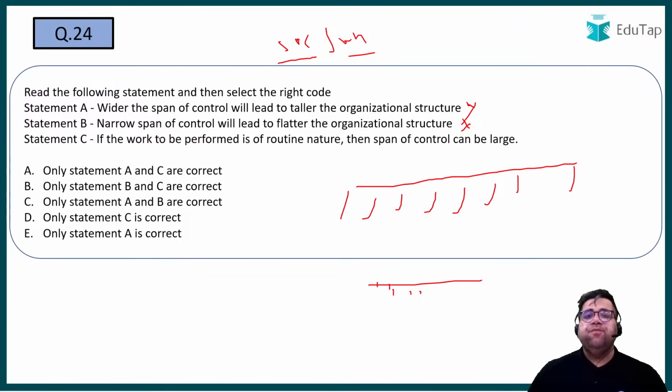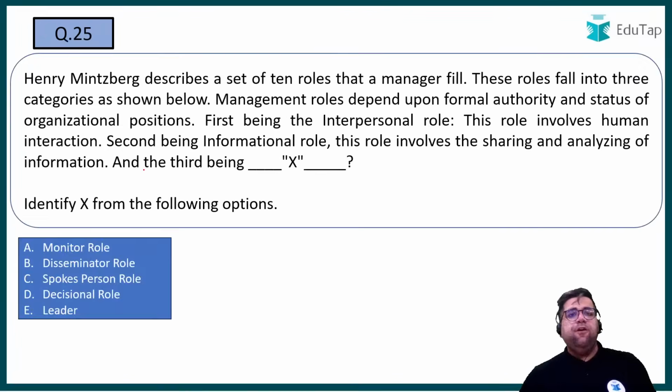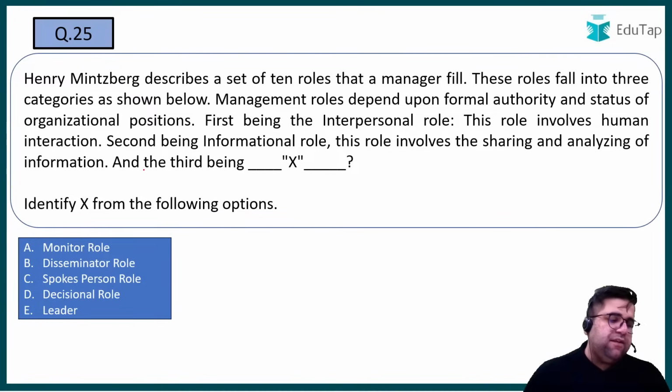Statement number C. If work to be performed is routine, then the span of control can be large. Yes, statement C looks correct. So the answer will be only statement C is correct. So it will be option number D. Moving forward to question number 25 now. And this is very, very important. I cannot say 100%, but 80 to 90% I'm sure that you will see a question on Henry Mintzberg. Right? So all the 10 roles of manager given by Henry Mintzberg are damn important for you.